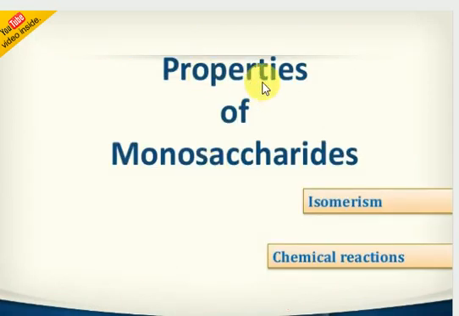Let's look at the properties of monosaccharides. In these properties of monosaccharides, we are most focused on isomerism and chemical reactions only. What are isomers? You studied in the 11th standard: same molecular formula, different physical properties. It's called isomerism only. A different arrangement of atoms is also possible here, and their chemical reactions we are going to discuss in detail for the monosaccharides. It's very, very important for examination.